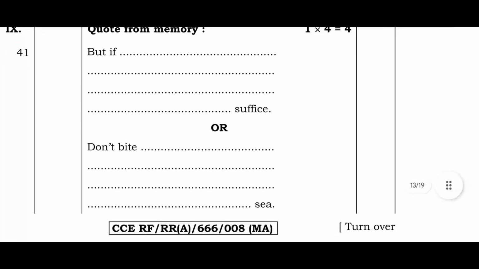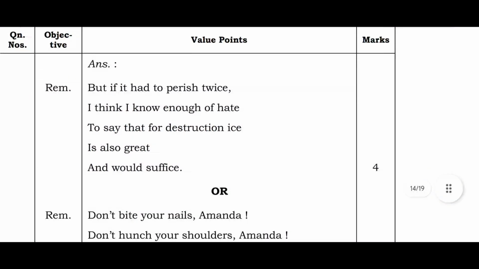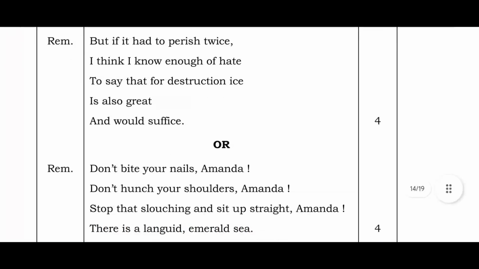Quote from memory. "But if it had to perish twice, I think I know enough of hate to say that destruction is also great and would suffice."